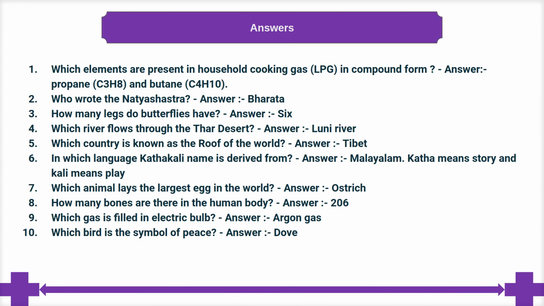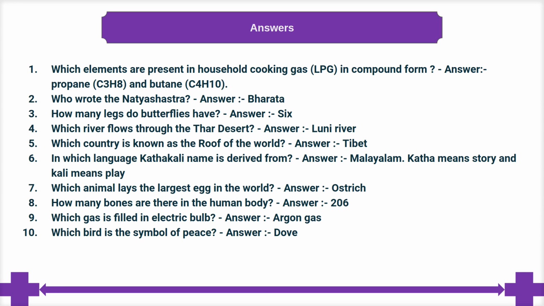Here are the answers. First, which elements are present in household cooking gas LPG in compound form? Answer, propane C3H8 and butane C4H10. Second, who wrote the Natya Shastra?